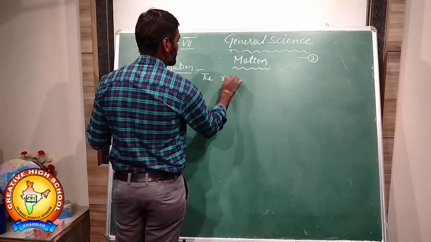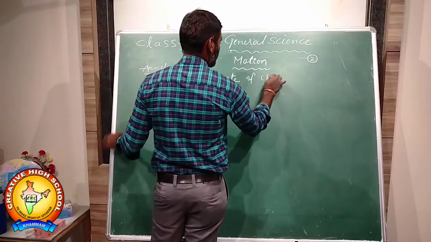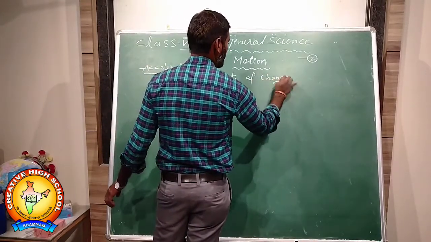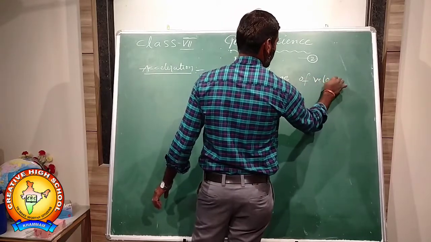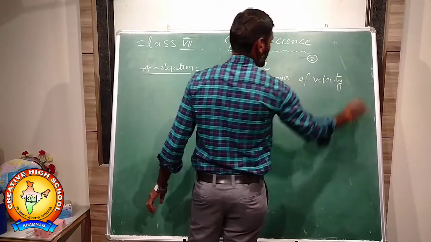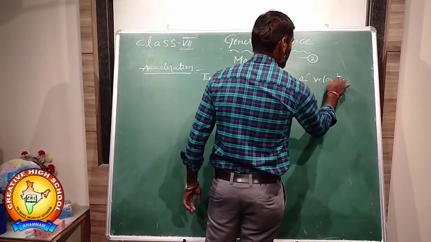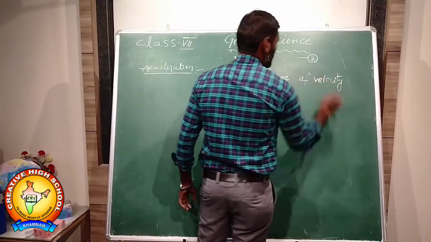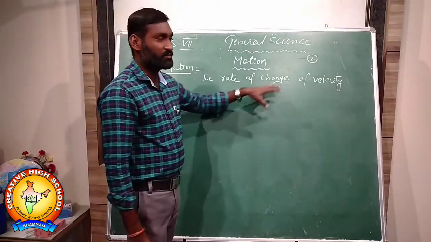The rate of change of velocity is called acceleration. Rate of change of velocity means the change in velocity per unit time.